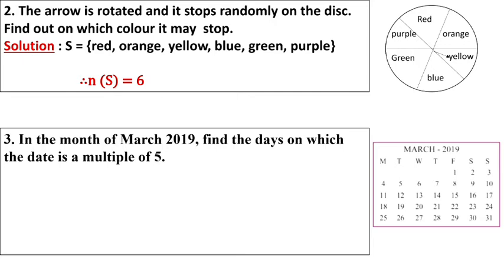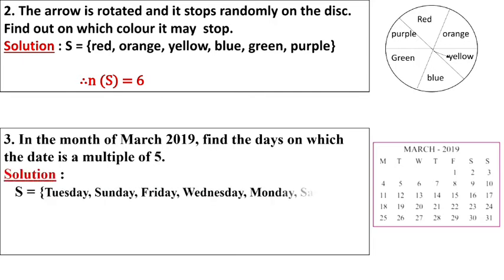So the date 5 is a Tuesday, 10 is a Sunday, 15 is a Friday, 20 is a Wednesday, 25 is a Monday, and 30 is a Saturday. So as per the days we have to write Tuesday, Sunday, Friday, Wednesday, Monday and Saturday. So how many samples are there? 6 samples are there here.